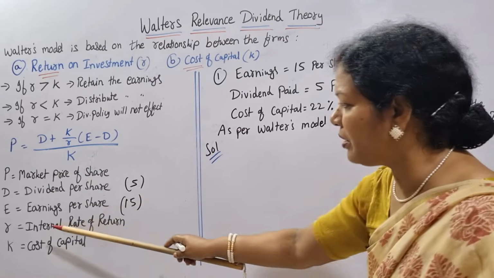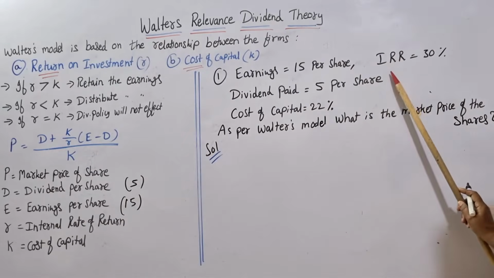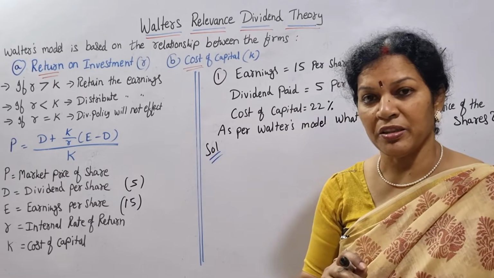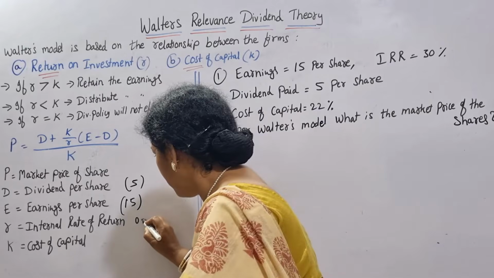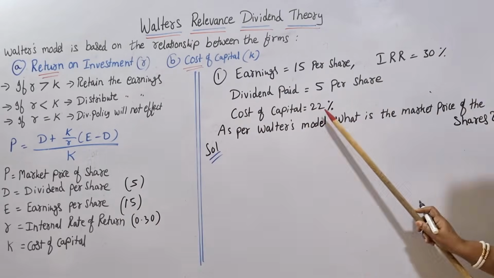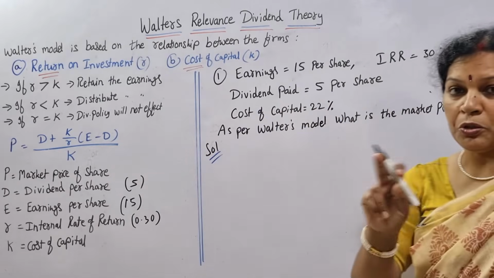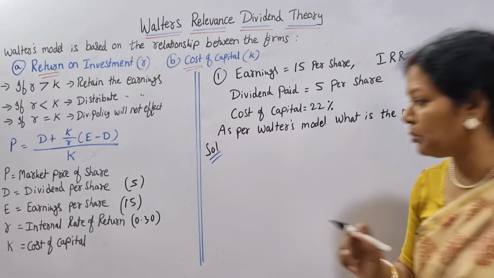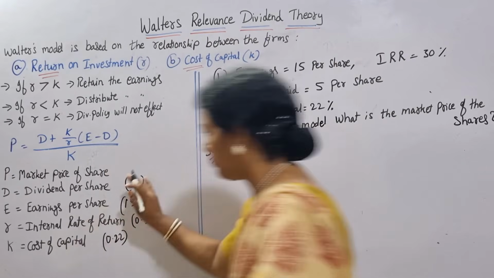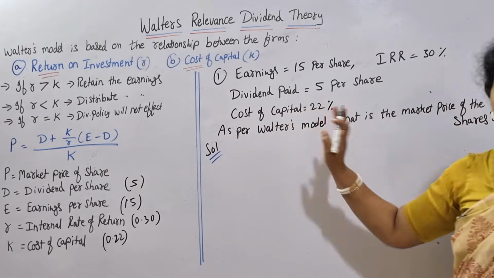Next, what do we want? Internal rate of return, IRR, 30%. 30% means 30 by 100 comes to 0.30. So this is 0.30. Next, cost of capital 22%. 22% means 22 by 100, it comes to 0.22. All the 4 items are given.